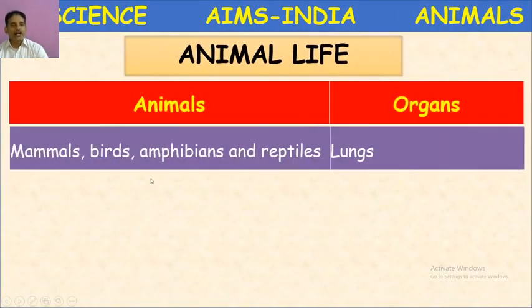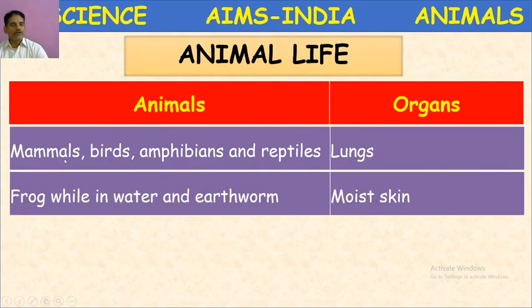Next, animals and organs. Respiratory organ. Mammals, birds, amphibians and reptiles possess lungs. Lungs are the respiratory organs. The respiration by lungs is called pulmonary respiration. Lungs are the respiratory organ in mammals, birds, amphibians and reptiles.